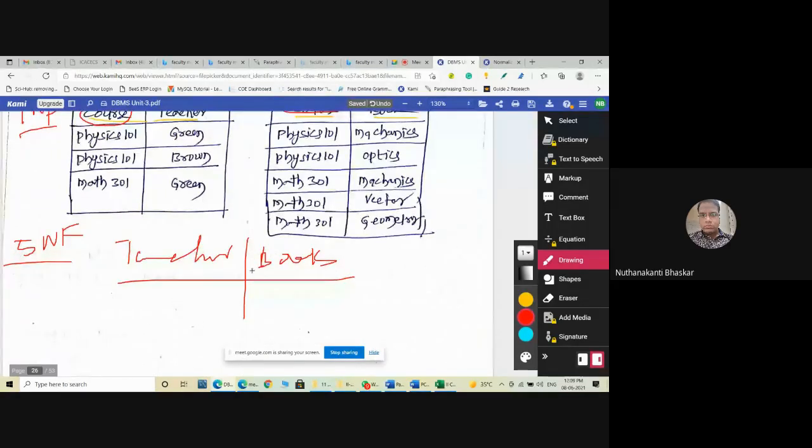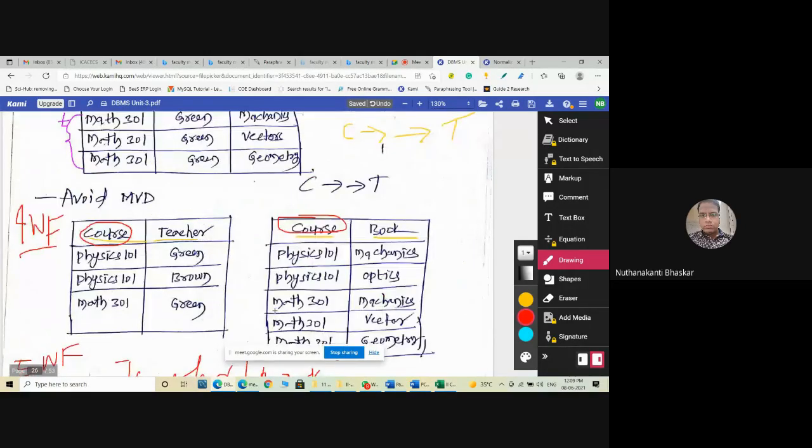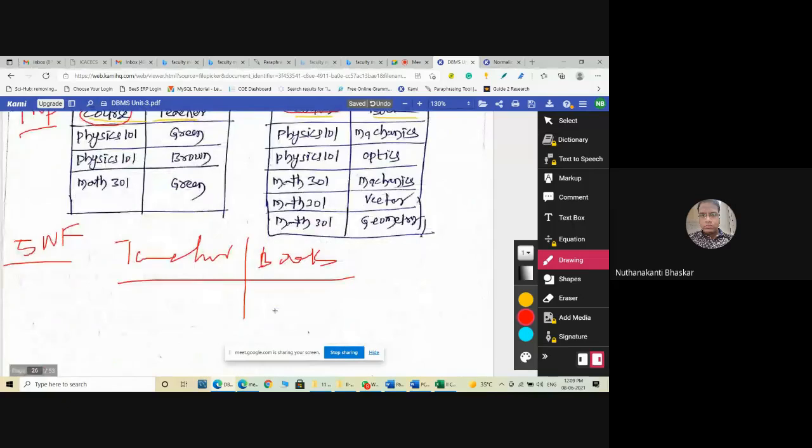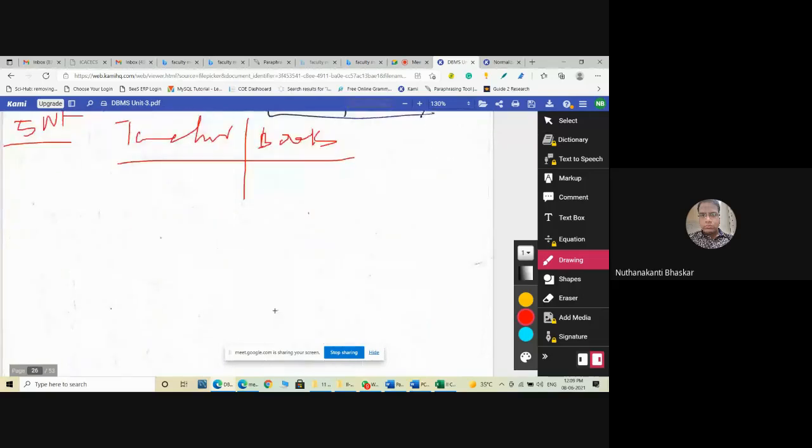Here, teacher-book, what combinations will come? Teacher Green: mechanics, vector, optics, and geometrics. So these four will come. Yes or no? And Brown: mechanics, optics will come.